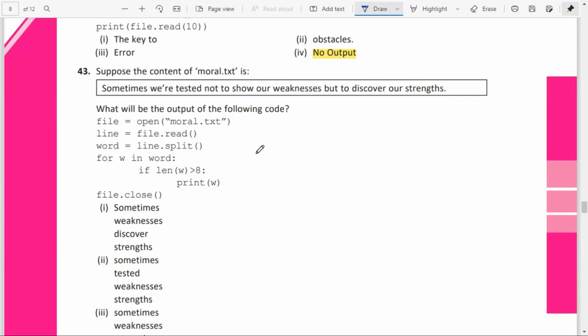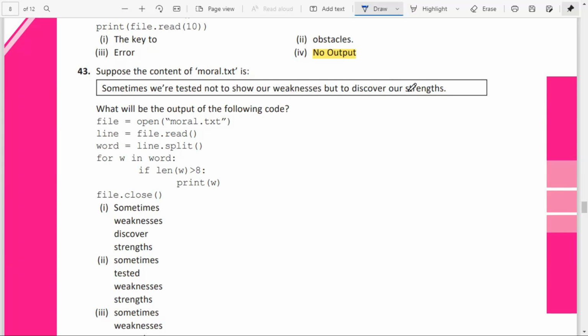So which are the words with length greater than 8? Sometimes: 1, 2, 3, 4, 5, 6, 7, 8, this is greater than 8. Here it's not greater than 8: 1, 2, 3, 4, 5, 6, no. So weakness will be there: 1, 2, 3, 4, 5, 6, 7, 8, this is also greater than 8. Here we'll check: 1, 2, 3, 4, 5, 6, 7, 8, it's not greater than 8, isn't it?